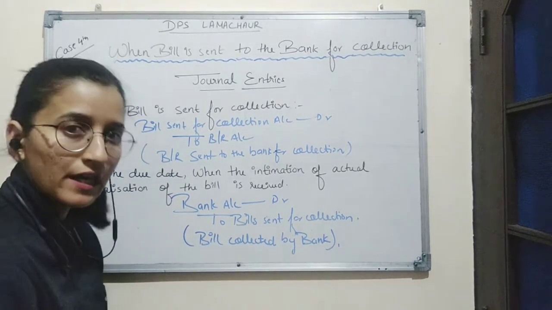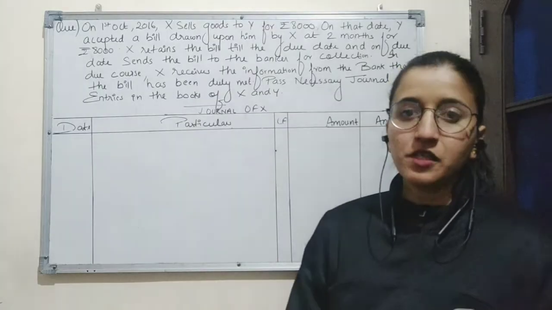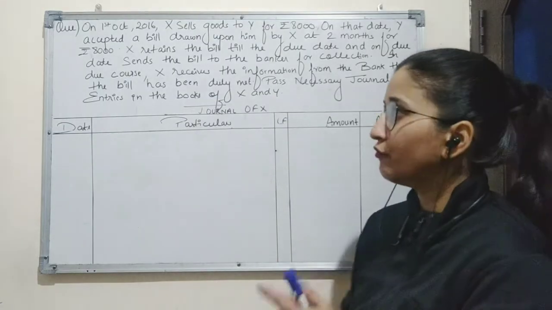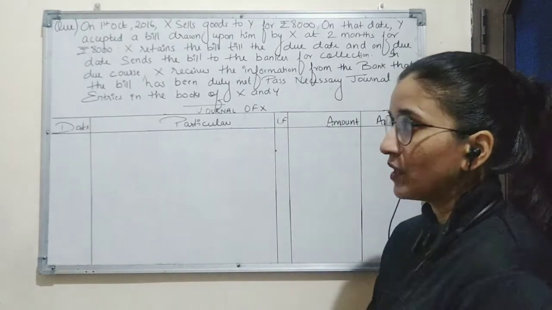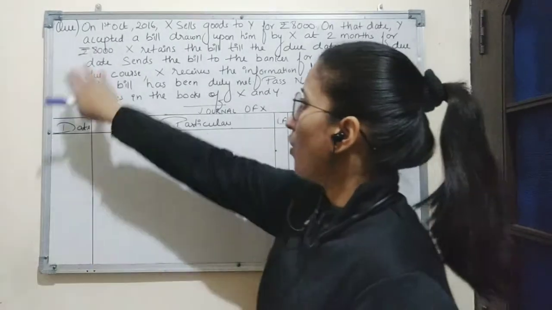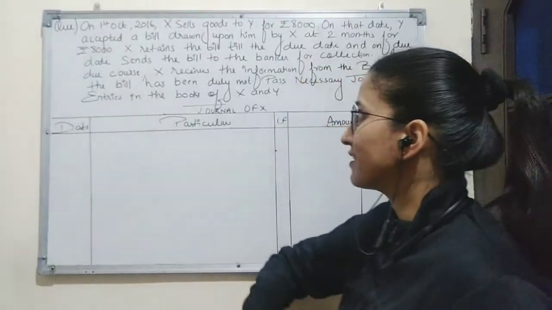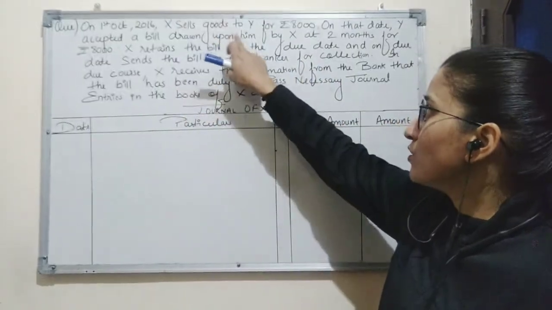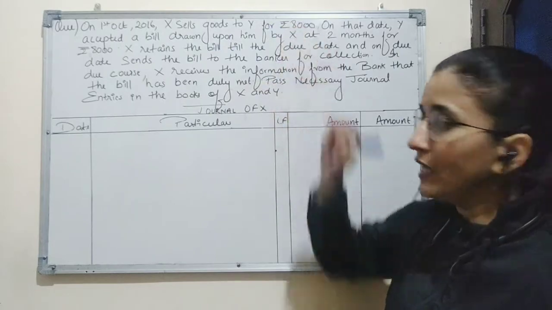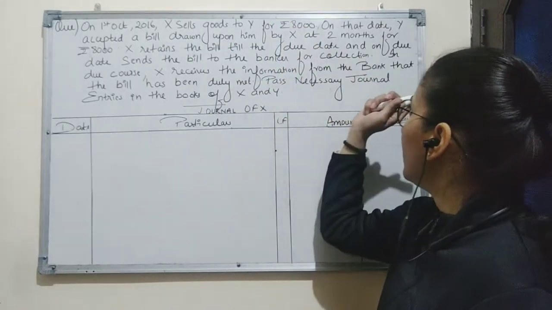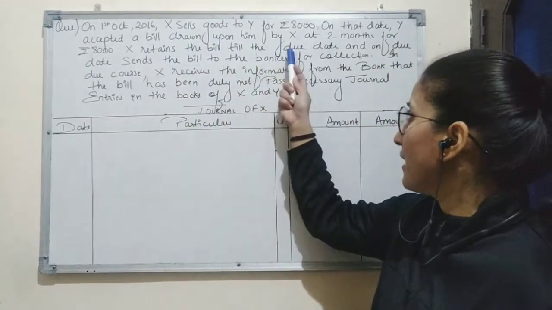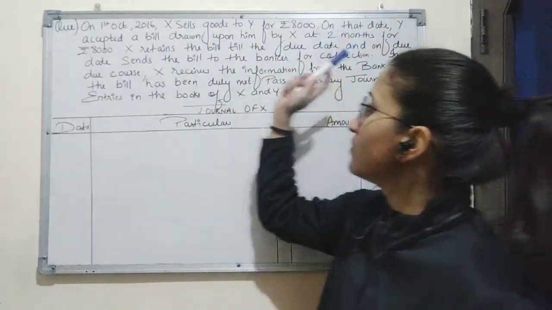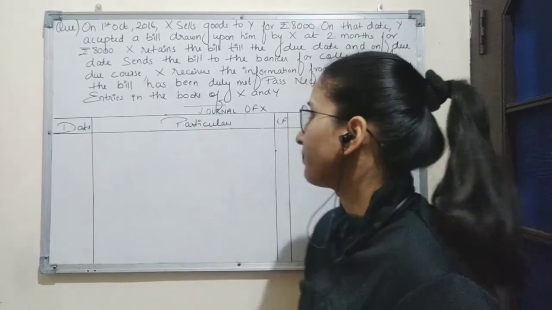So these are the two entries which will be passed in the case when bill is sent to the bank for collection. Now here is the practical question based on the fourth case where bill is sent to the bank for collection. On 1st October 2016, X sells goods to Y for rupees 8,000. On that date, Y accepted a bill drawn upon him by X at 2 months for rupees 8,000.